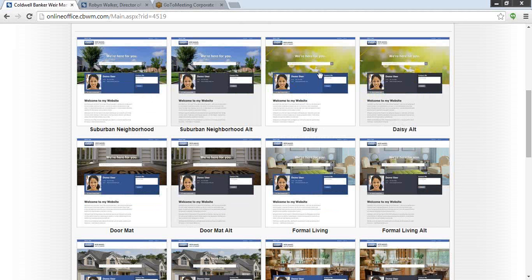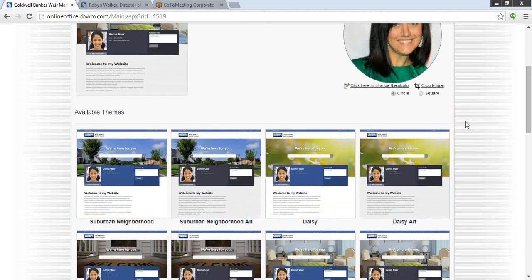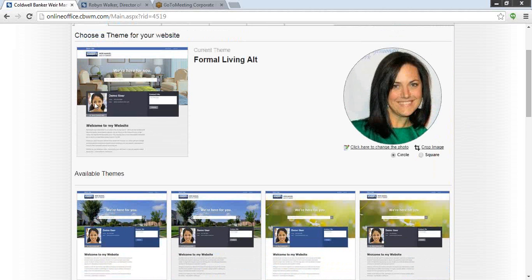So basically you have all of these different choices that you can use that will have your profile picture in it. As you can see here, this is the current theme that I'm using right now. And then here's my background. So really this is just going to be all about how you like it to look, what you want your background to be. It's really as simple as that. There really isn't any guidelines. Just use from the templates that we've provided to you.